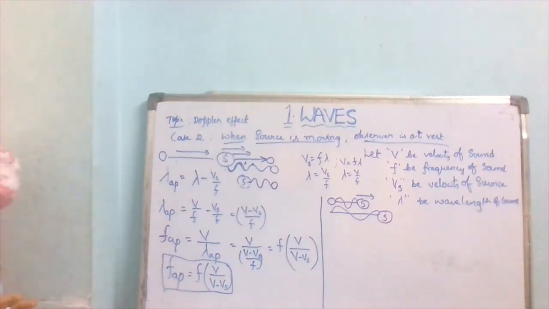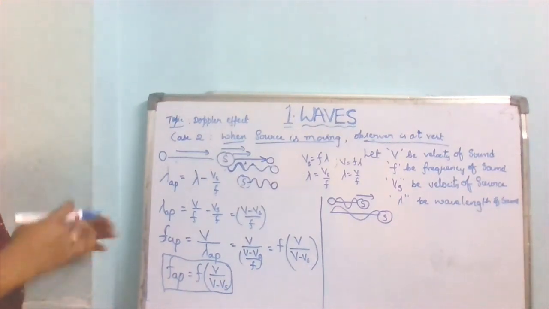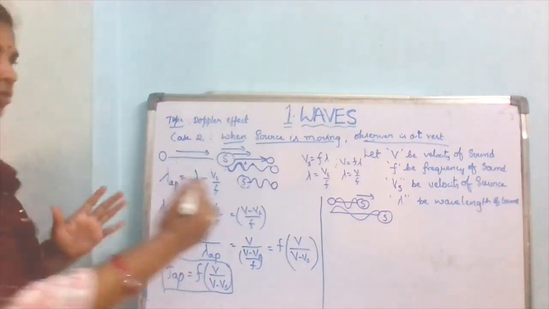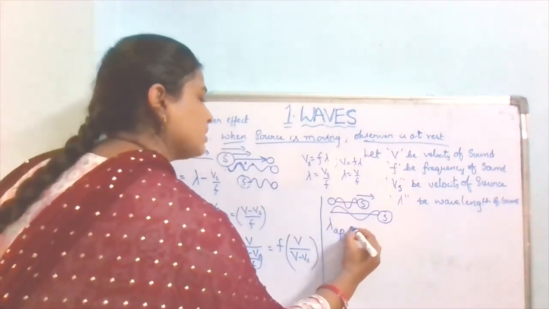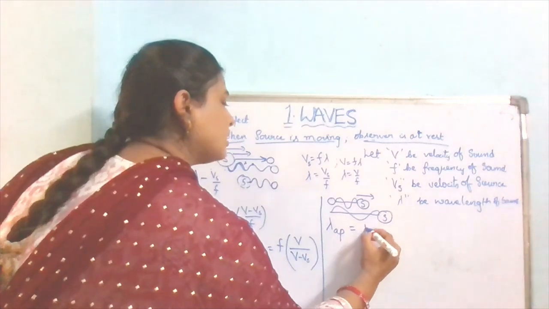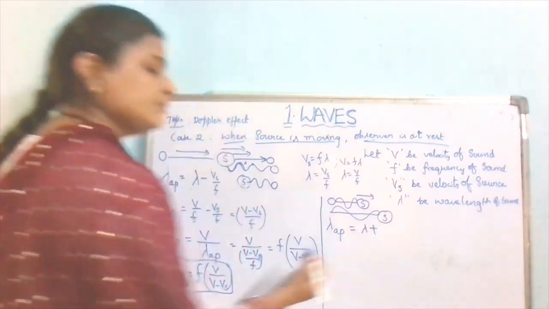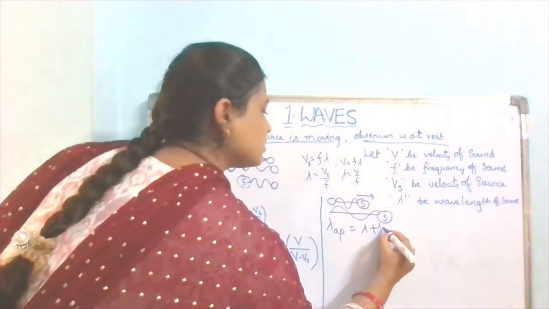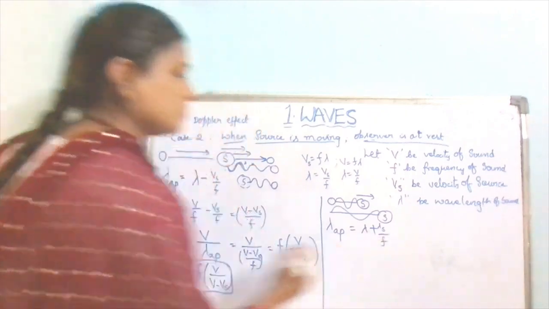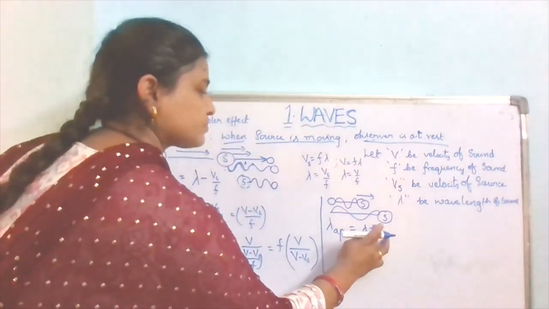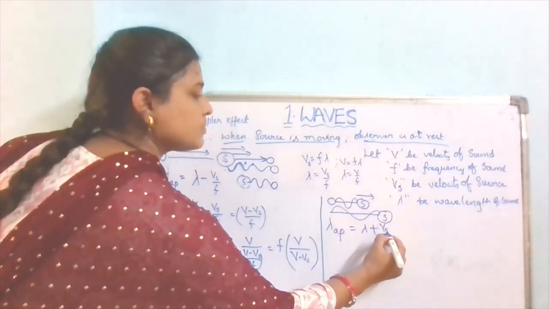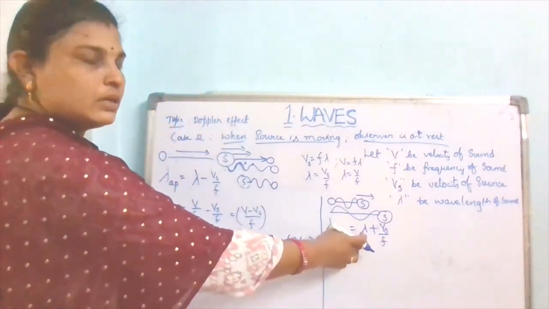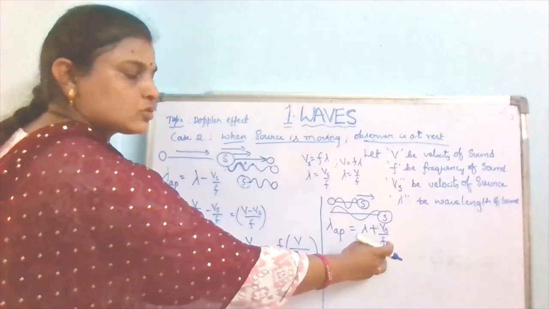Now we can take the apparent change in the wavelength. The apparent wavelength will be lambda plus how much it changed? Vs by F, the velocity of the source by the frequency of the sound.